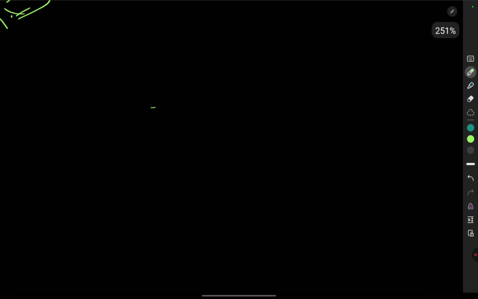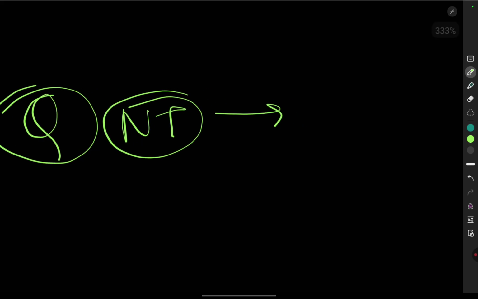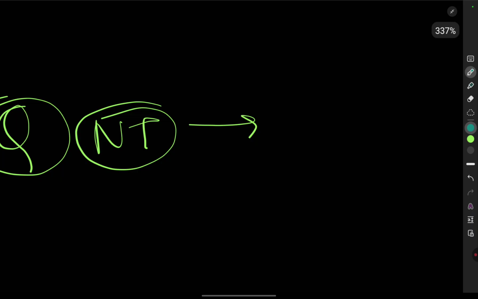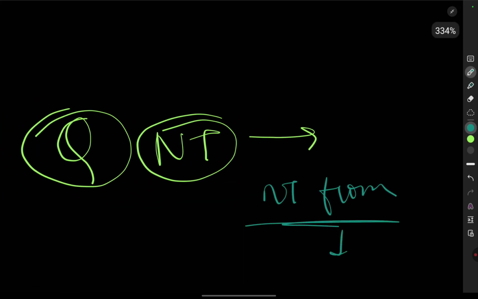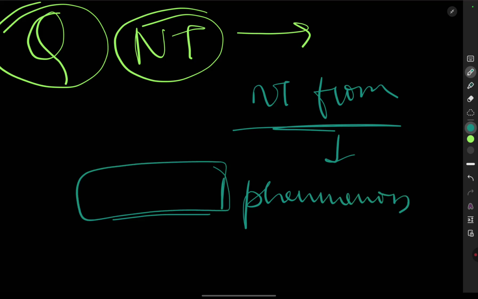Now I would like to ask you a question. What is the release of the neurotransmitter from the vesicle? What phenomenon is it called? It is a dash phenomenon. You have to name it. I want the answer in the comments.